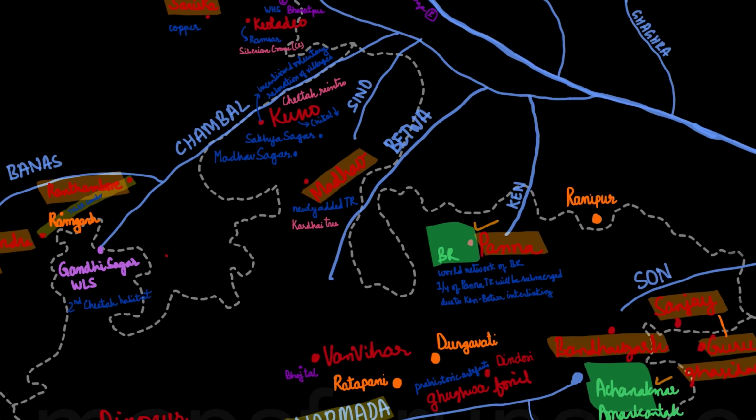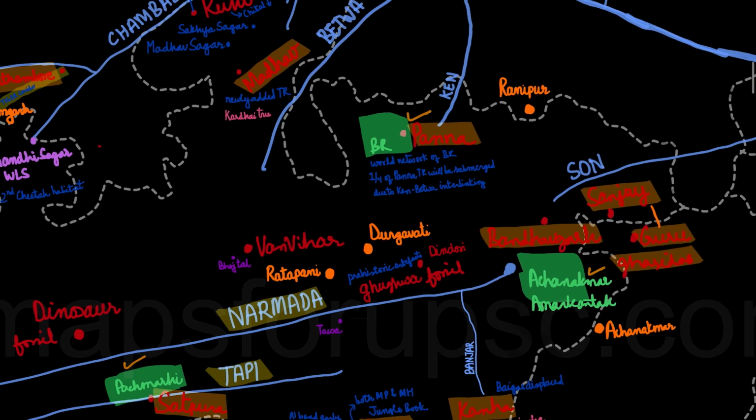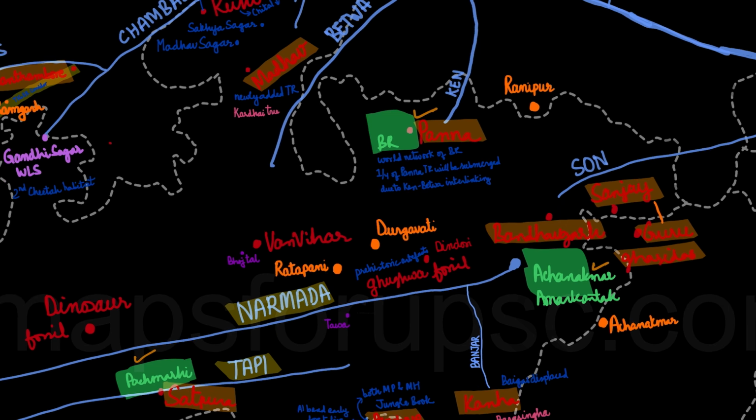So basically, this is a newly added tiger reserve, and one of the prominent species found over here is the Kadhai tree. Then the Panna Tiger Reserve. Panna Tiger Reserve is also a Panna Biosphere Reserve, and it is a region famous for diamond mining, and it is also included in the World Network of Biosphere Reserves. One fourth of the Panna Tiger Reserve will be submerged due to the Ken-Betwa interlinking, and that is why this is in news.